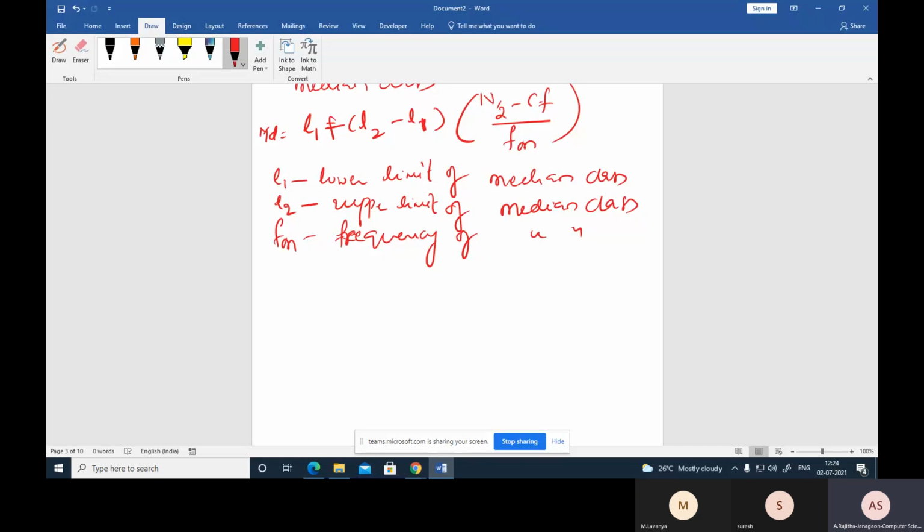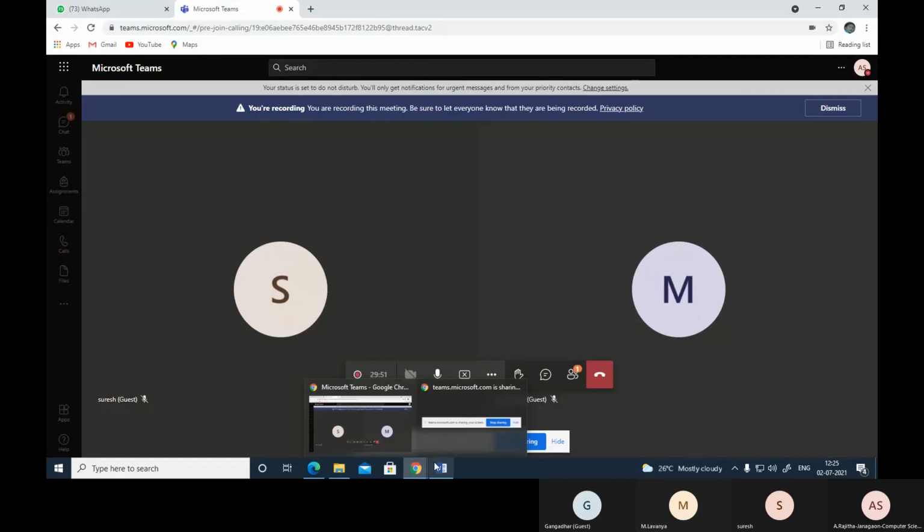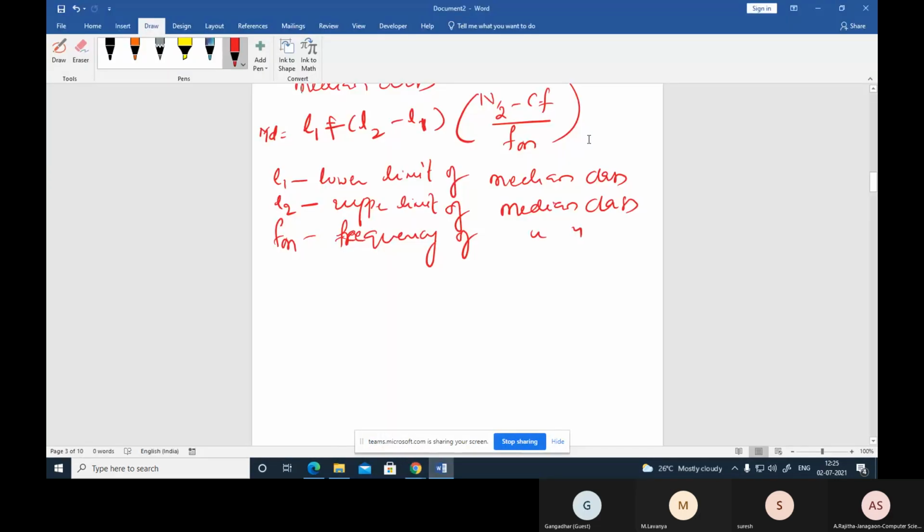Then the formula for quartiles. Quartiles means three points: the data can be divided into 4 equal parts by 3 points. These 3 points are known as quartiles. Now, how are we finding the quartiles? Quartiles are nothing but the given data divided into 4 equal parts.